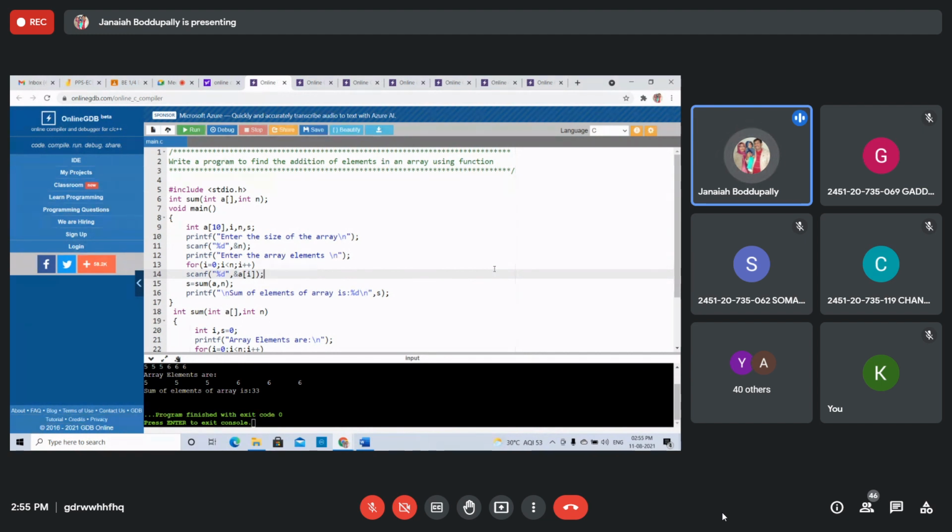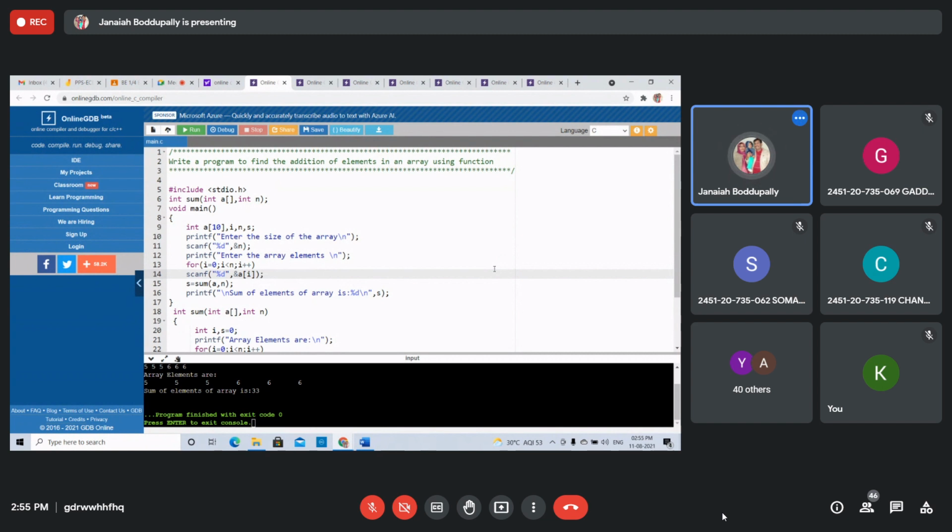Copy this program, linear search program, and reversing of an array elements using the function, how to pass a one-dimensional array into a function. Next, write a program to sort the elements in an array using the function. How to sort the elements, which sorting techniques do we use? Bubble sort, I think.